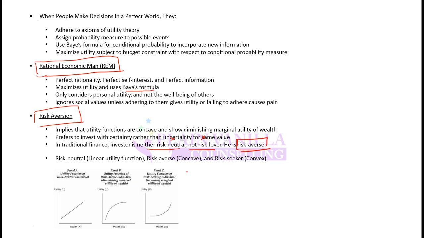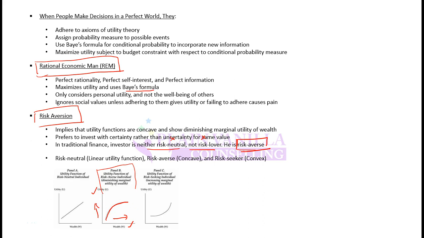So in traditional finance, the investor's utility function or indifference curve will be this one, that is panel B, a concave curve. Why? Because his utility will increase with an increase in wealth. On the x-axis it is wealth, and on the y-axis it is utility.